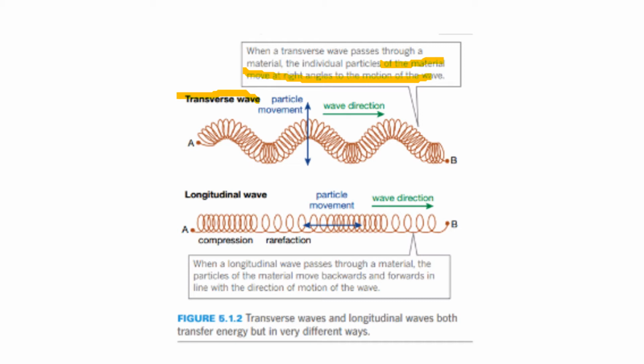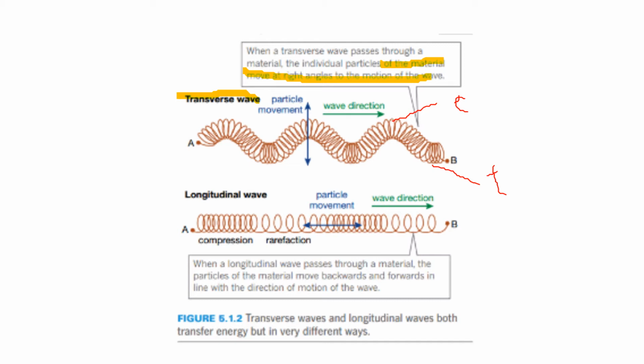So going back to the words that have been mentioned before, if you look at this particular diagram here, the one at the top will be known as the crest, and the one at the bottom will be known as the trough. So I'll just put C stands for crest, and T stands for trough.